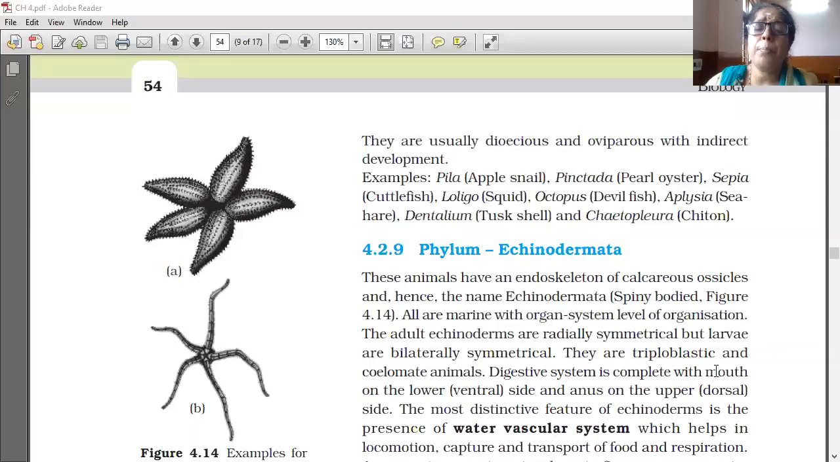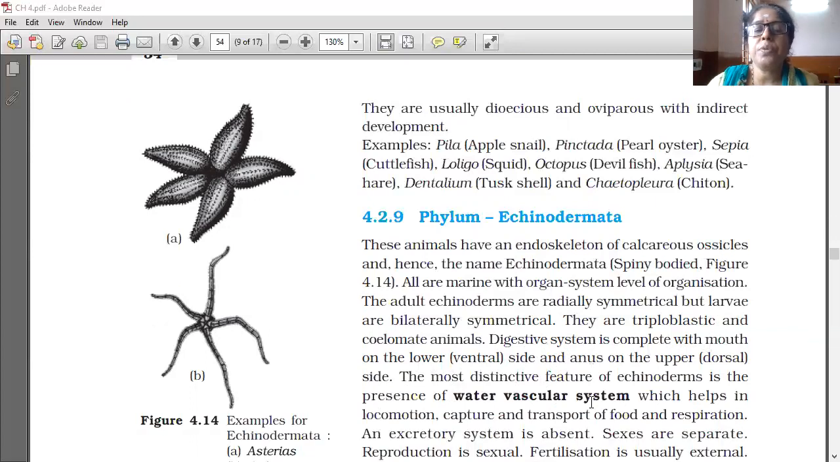Digestive system is complete with the mouth on the lower side and anus on the upper side.